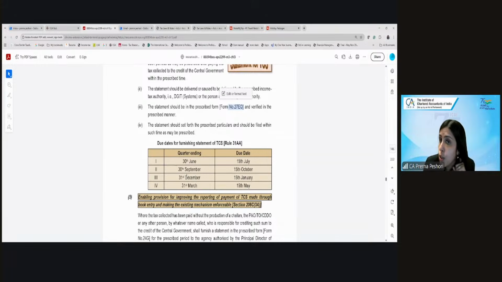The TDS return, what is the due date for TDS return? 31st July. 31st July. It is October, 31st. Correct? And for the month of March? 31st May. Yeah. So here it is 15 days prior. It's 15th of every month. For the month of March, it's 15th May.